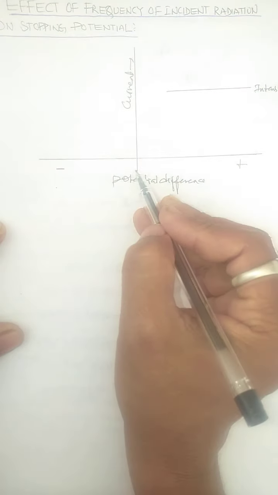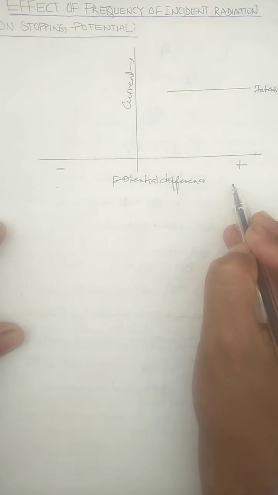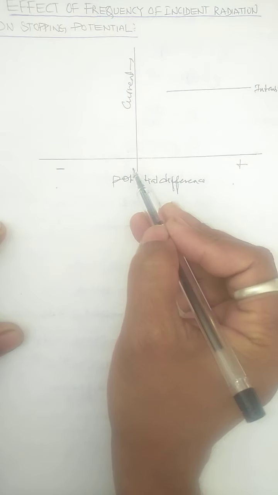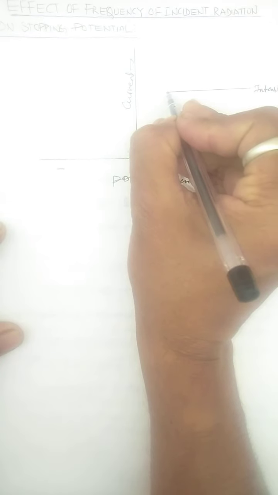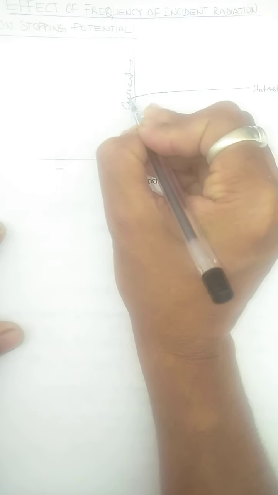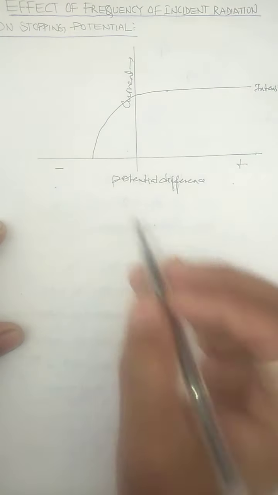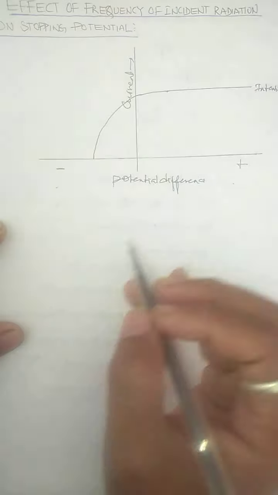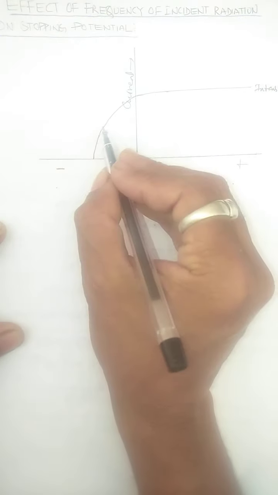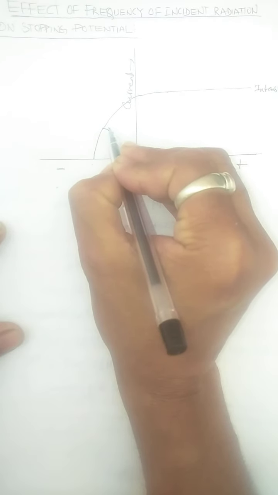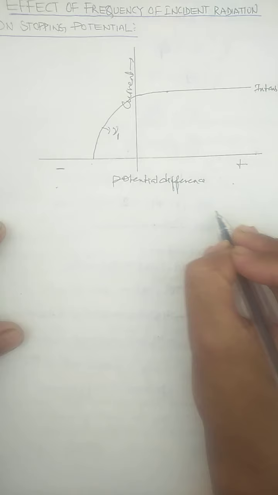But when you increase the negative potential, when P2 becomes the negative plate and P1 becomes the positive plate, what happens? The current decreases, as we have learned, and it decreases very rapidly. At a certain negative potential, the current becomes zero, and that potential, as you have learned, is called stopping potential. But this stopping potential which we measure is at a certain frequency, and that frequency I mark by the letter nu naught.